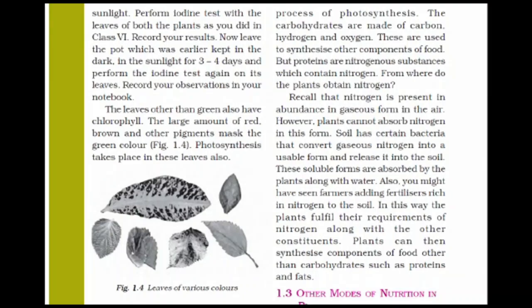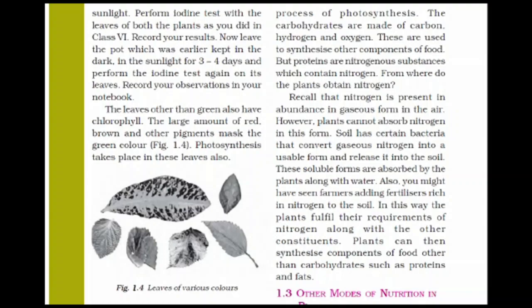Now, carbohydrates are made of carbon, hydrogen and oxygen. Carbohydrate is formed during photosynthesis. It has carbon, hydrogen and oxygen, and these are used to synthesize other components of food. But proteins are nitrogenous substances which contain nitrogen. In proteins, nitrogen is present.